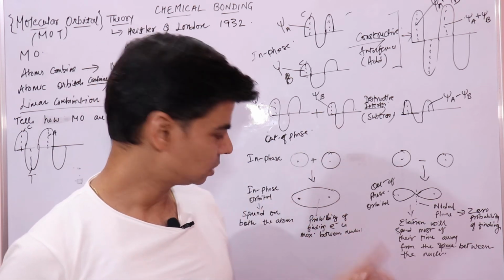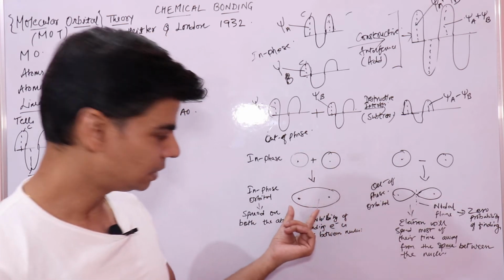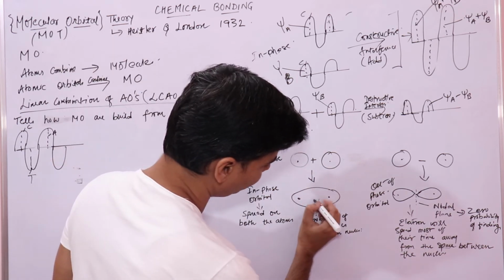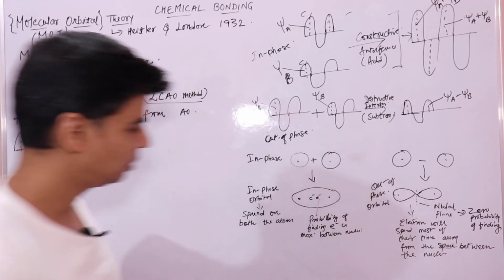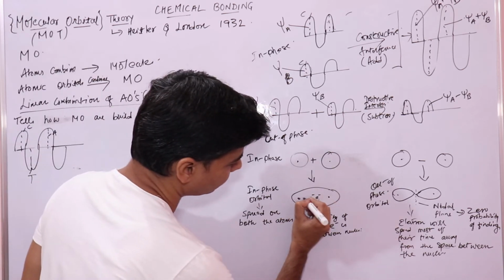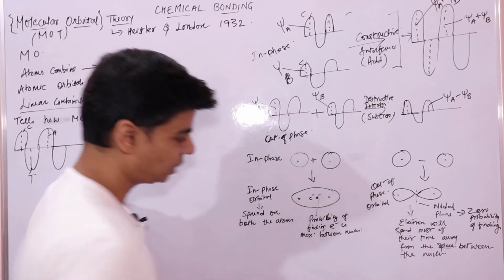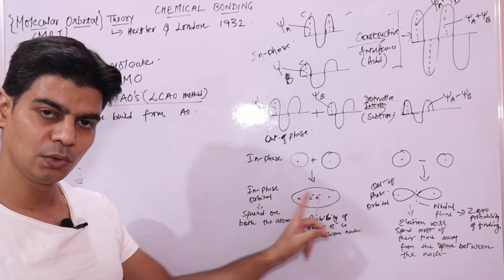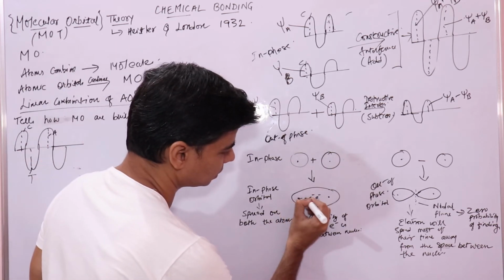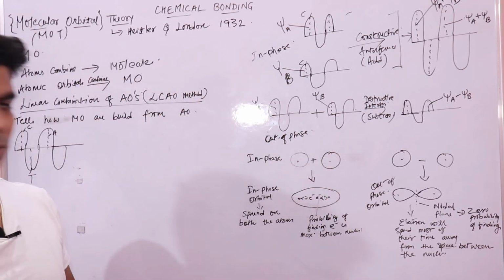Now since electrons in this scenario are found between the nuclei, let's understand their interaction with the atomic nuclei, right? When electrons are present between the nuclei, they will have attractive interactions with the nuclei, because nuclei are positively charged and electrons are negatively charged, right?